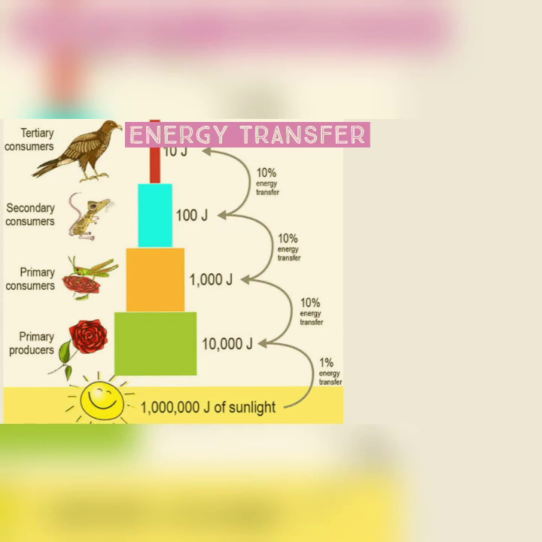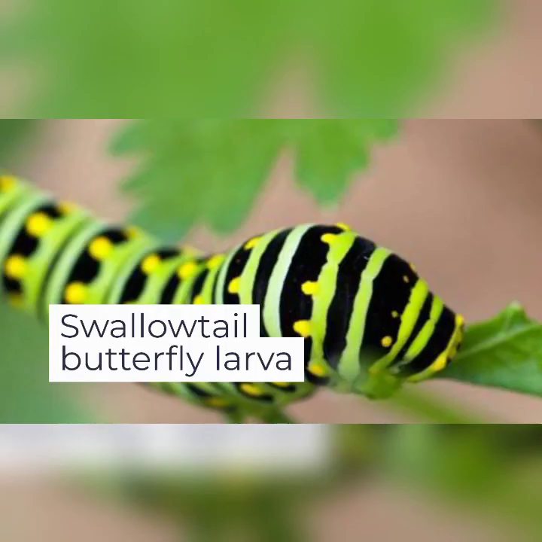So, as energy is passed along a food chain, less and less energy is available at each successive trophic level. That's why most food chains have only 4 or 5 trophic levels, because there is insufficient energy available to support a large enough breeding population at trophic levels higher than this.